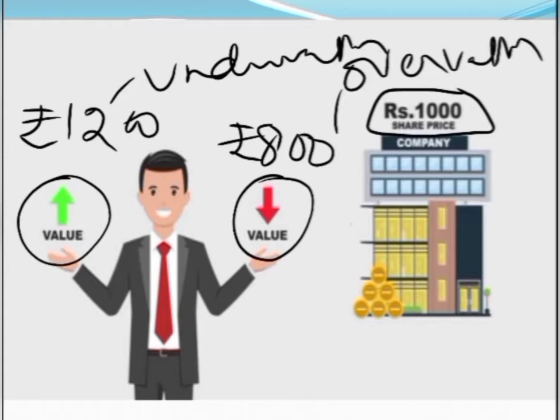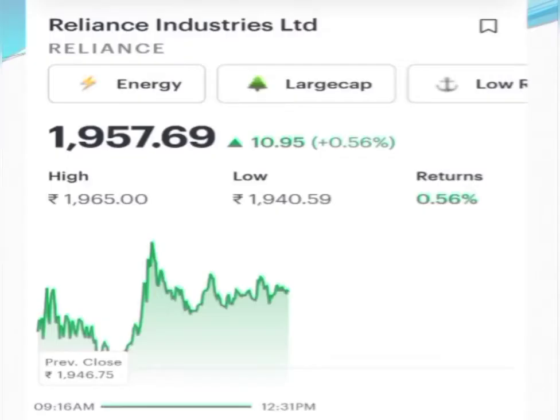By that, we can understand whether the particular share is undervalued or overvalued. On that basis, we can take our investment decision, that is, to buy the share of that particular company or not. Here, let me give a real example. If you check the website of NSE, National Stock Exchange, today Reliance company is traded at 1957.69. So this is today's trading price.